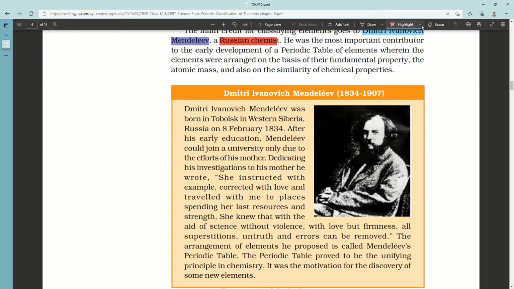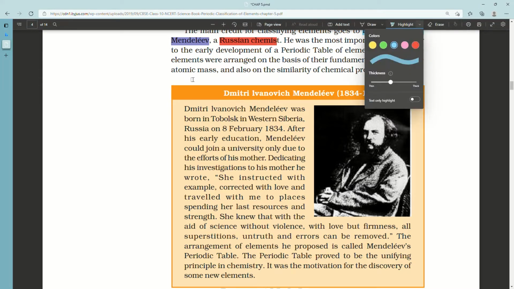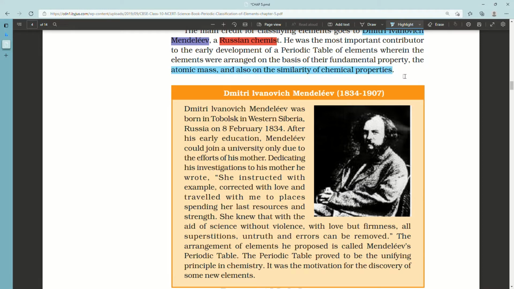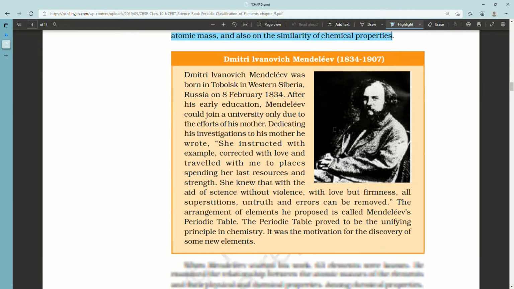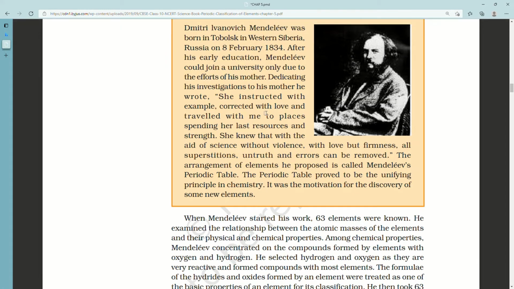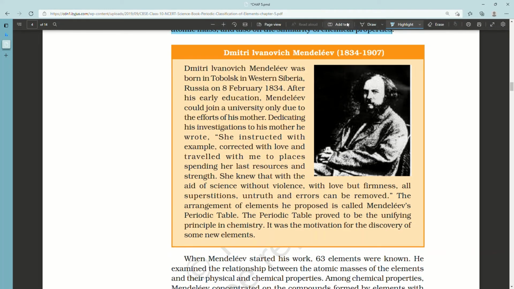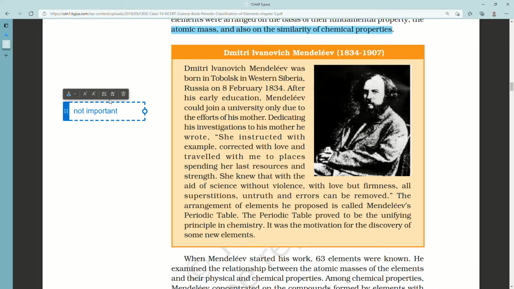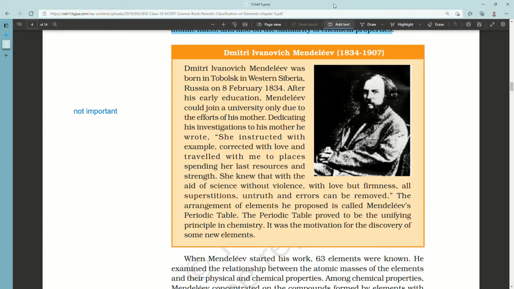Dedicating his investigations to his mother, he wrote, "She instructed with example, corrected with love and travelled with me to places, spending her last resources and strength. She knew that with the aid of science, without violence, with love but firmness, all superstitions, untruth and errors can be removed." The arrangement of elements he proposed is called Mendeleev's periodic table.